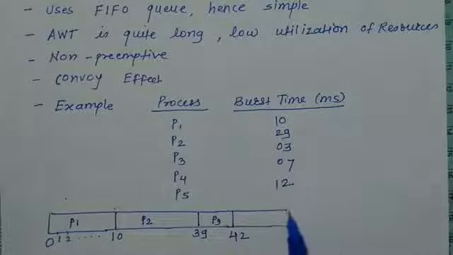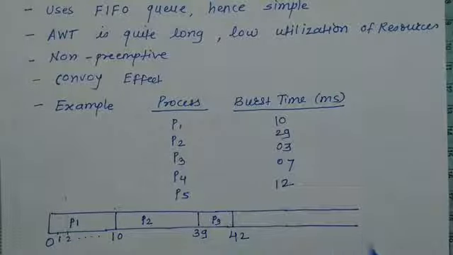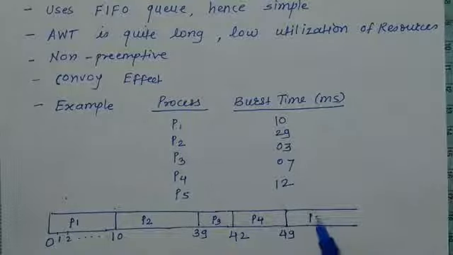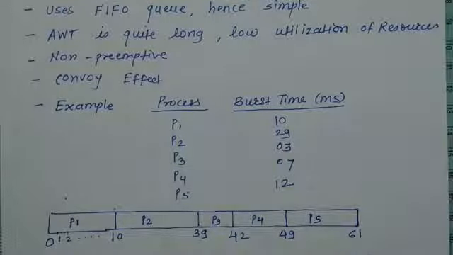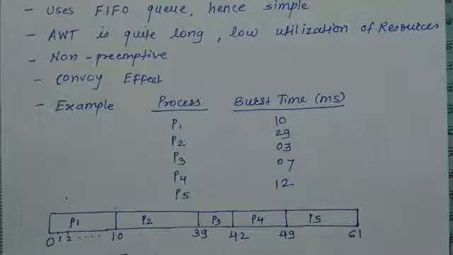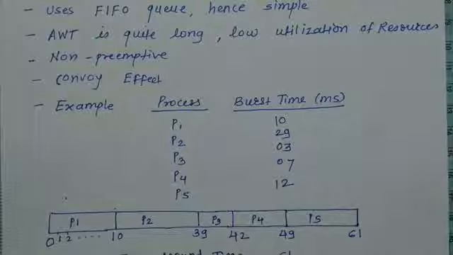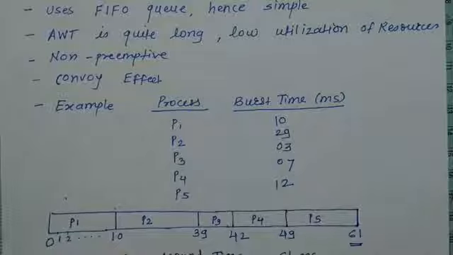And then the next process is P4, which has 7 milliseconds of burst time. So 42 plus 7, that is 49 milliseconds. And the last one is P5, that is 49 plus 12, that is 61 milliseconds. So here the turnaround time is equal to 61 milliseconds. That is the total time of execution of all the processes.